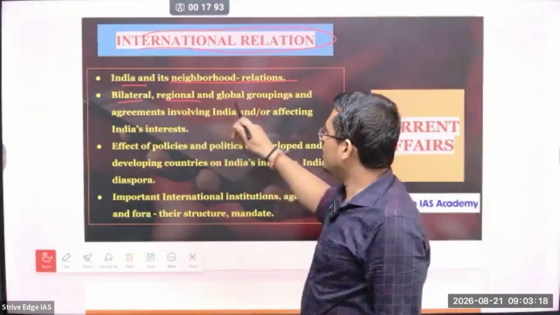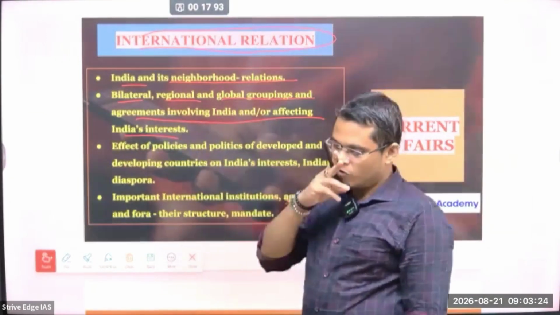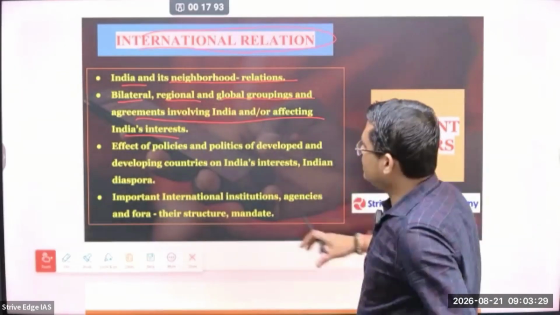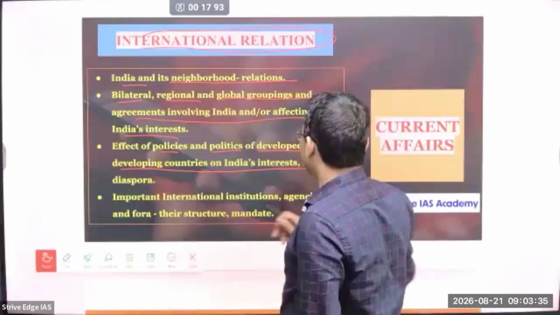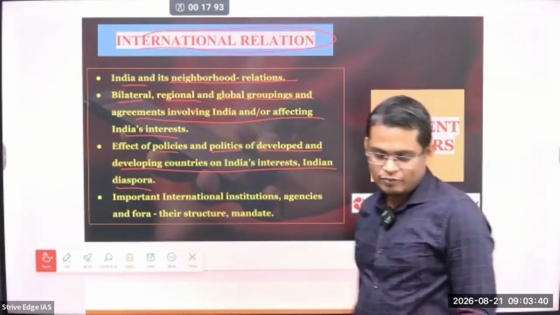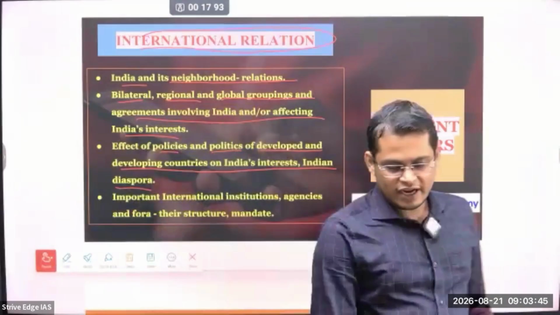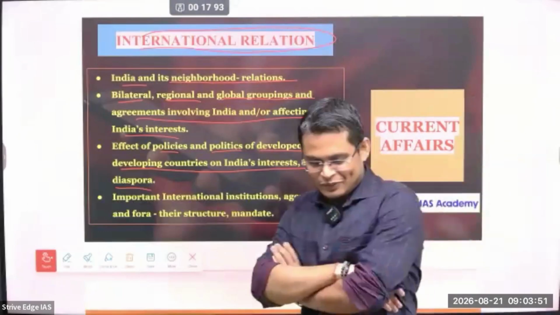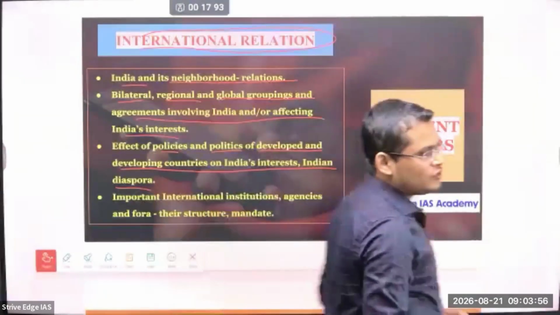Next is bilateral, regional and global groupings and agreements involving India or affecting India's interests. So all these agreements, you have to study thoroughly. Okay? So next is the effect of policies and politics of developed and developing countries on India's interests and the Indian diaspora. देखो, some of the policies, for example Donald Trump's tariff policies, or war, or any policy that any country is implementing, definitely have implications on India, because we are living in a globalized village. So if some action is taken by one country, it definitely has implications on others. So that is what we have to study, what the implications are.